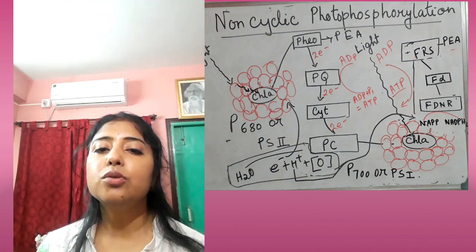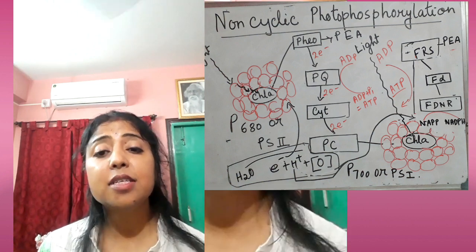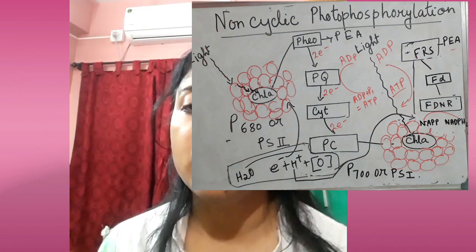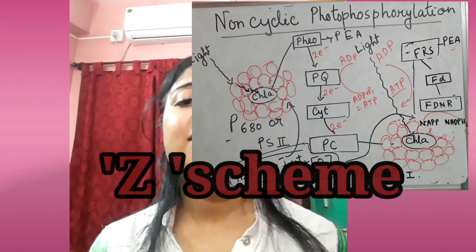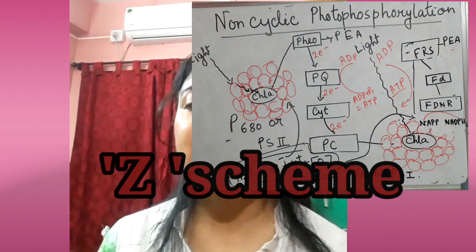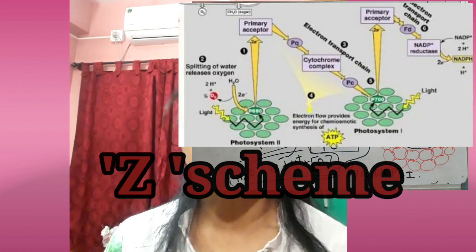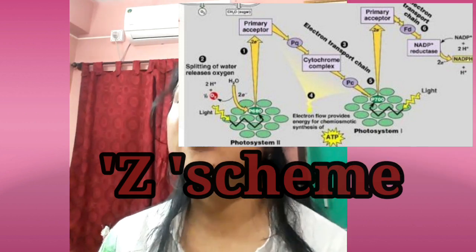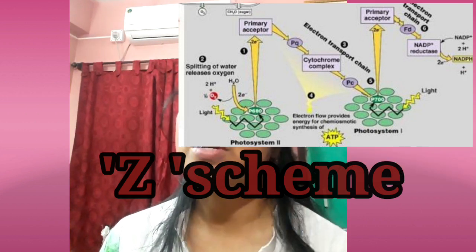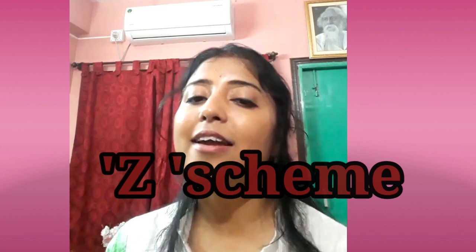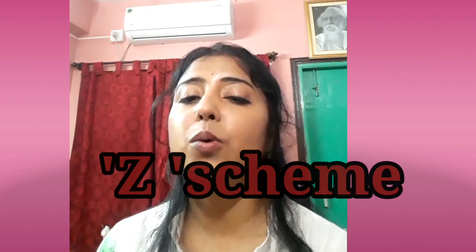Clear? So students, here it is known as the Z scheme also. Why? Because of the characteristic zigzag shape on the redox potential of the different electron transport systems, it is looking like a Z. That's why it is known as the Z scheme. So tomorrow again I will come with an interesting topic, that is the other part, cyclic phosphorylation.